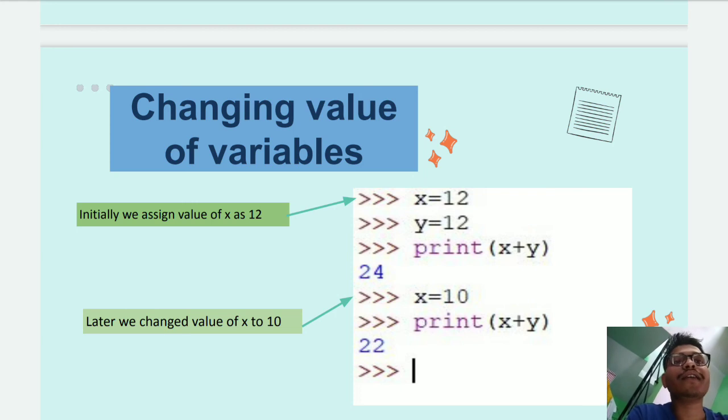Means that after defining, we have changed the value of the variable. It changes in the memory also. If we define a variable x, a memory location is created in our system for x, and we assign it the value 12, so memory holds the value 12. Now after that we assign the value 10 again, then 12 is removed and 10 is stored in the memory. This is the change we have seen in changing a variable's value.